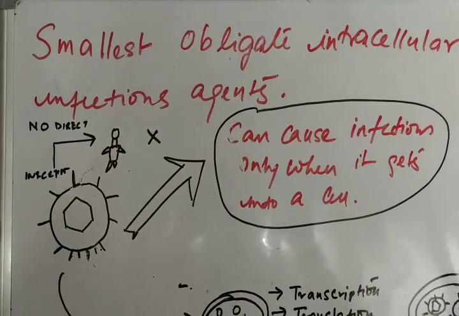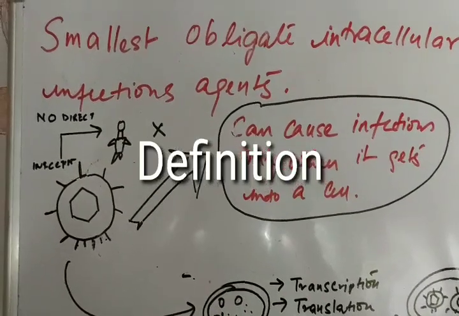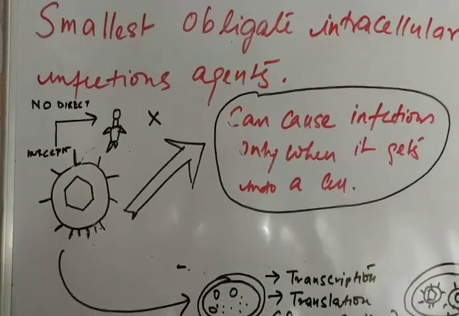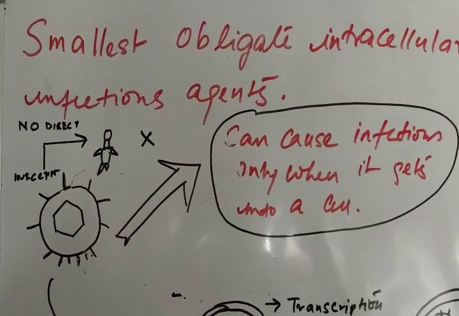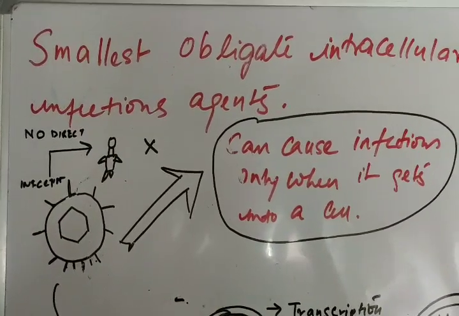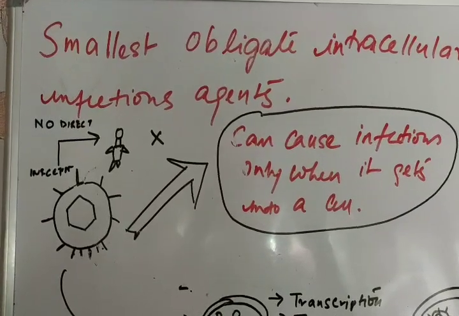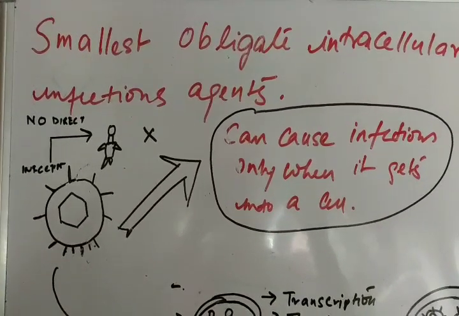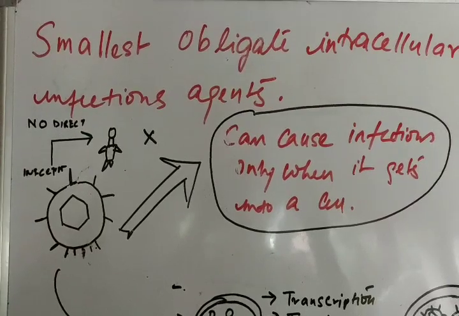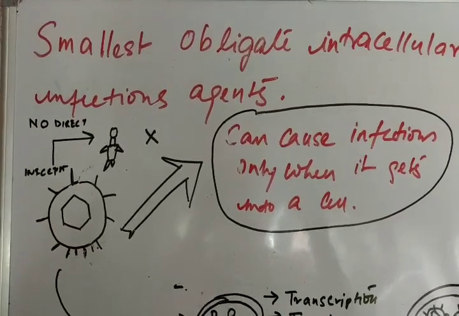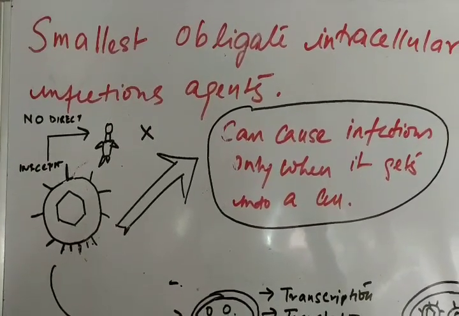Today we will be learning about the definition of virus. By definition, virus is known as the smallest obligate intracellular infectious agents. So what are intracellular infectious agents and what are obligate intracellular infectious agents?